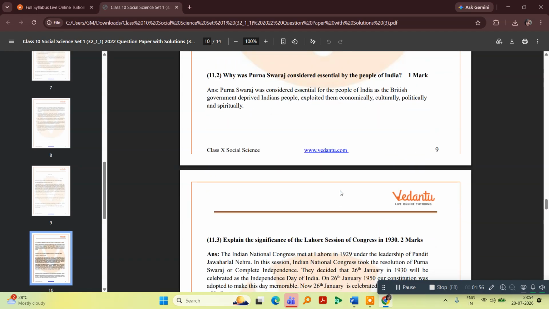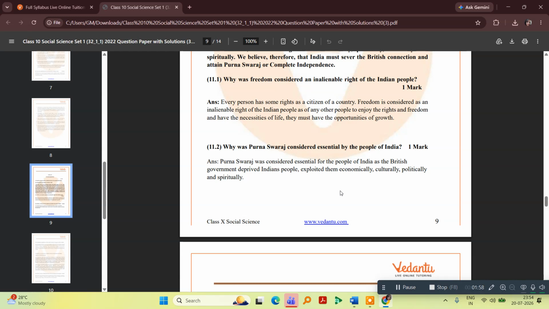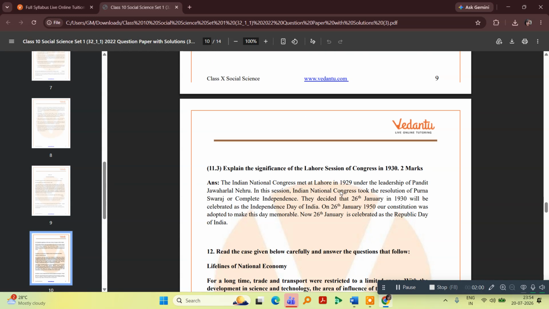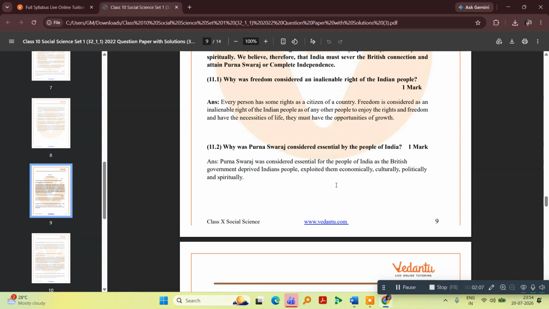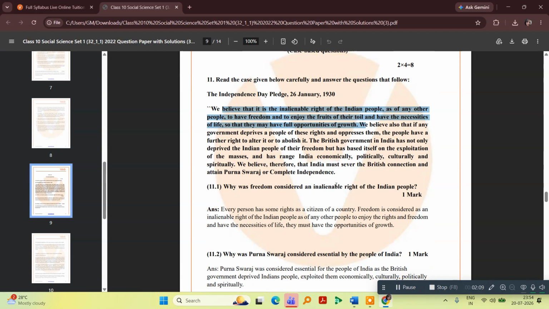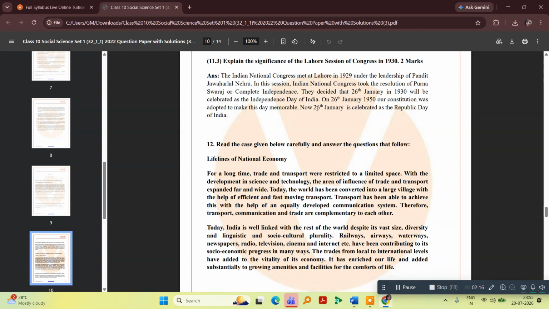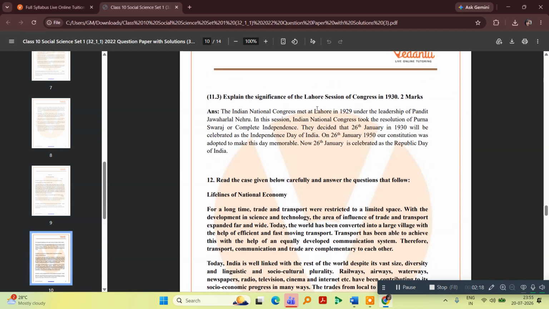There are only two questions of 1 mark each, and the third question is, explain the significance of the Lahore session of Congress in 1930. It carries 2 marks. The answer is there in the passage itself. So the answer is, the Indian National Congress met at Lahore in 1929 under the leadership of Pandit Jawaharlal Nehru.